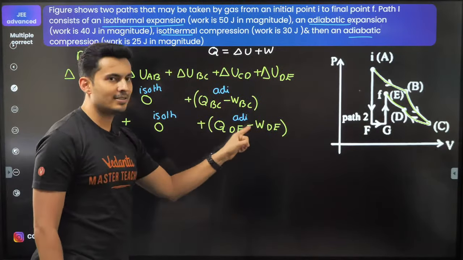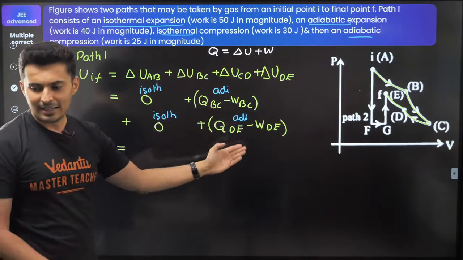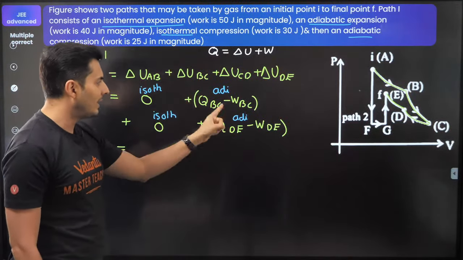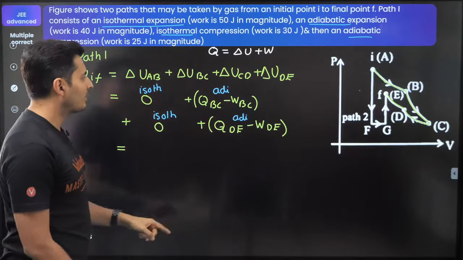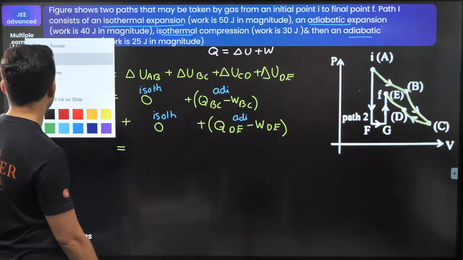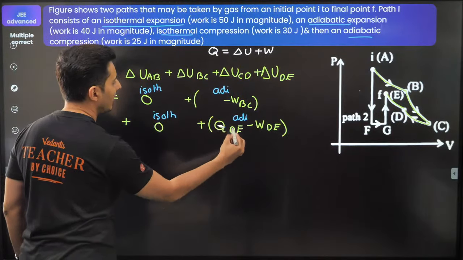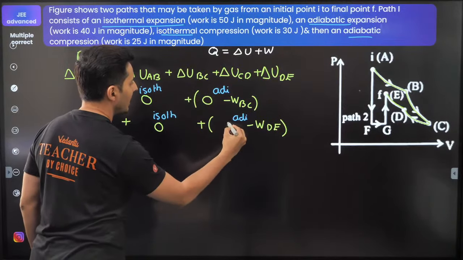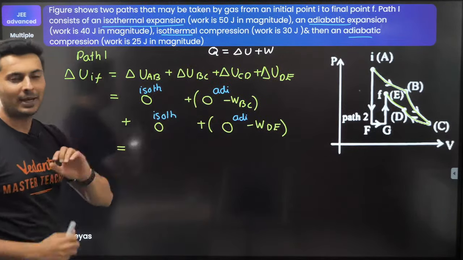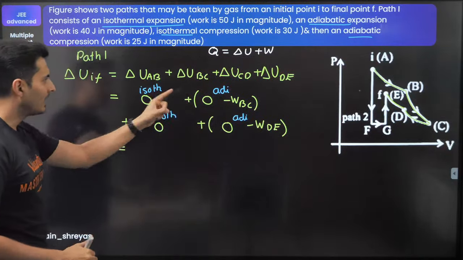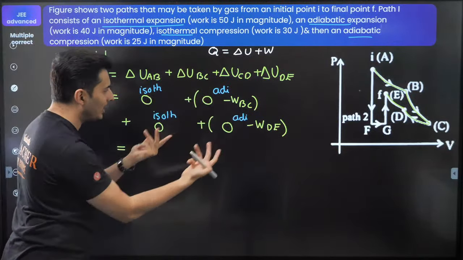Only things left are these two. Only thing left is over here, Q minus work for both the adiabatic processes. But for adiabatic process, I already know the heat absorbed or released will be 0. So I don't even have to write these things. So I can just put up 0 over here and 0 over here, because it is adiabatic process. Everybody clear till this point? Done? Okay. So what I am left with is only two terms.